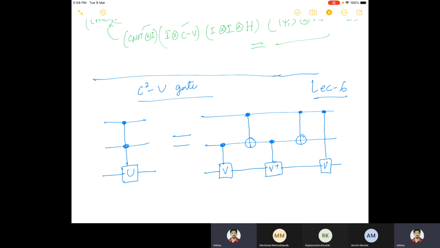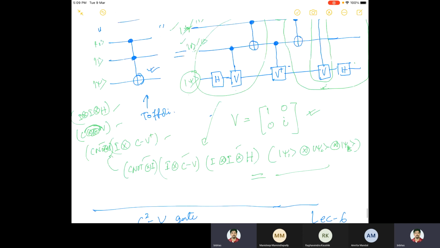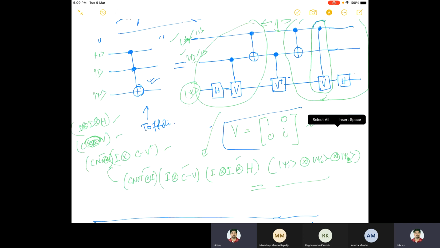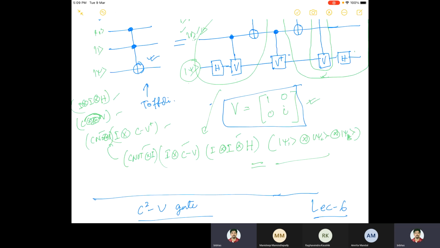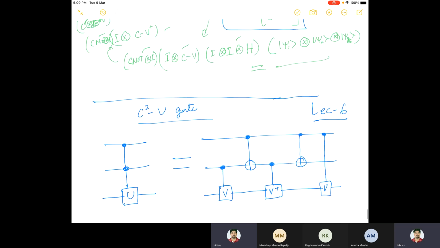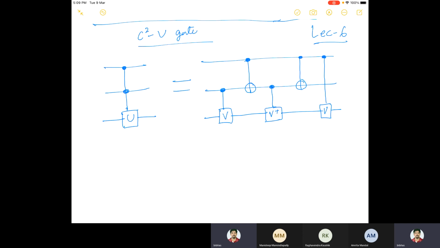For the case of the Toffoli gate, we had V equal to this matrix 1, 0, 0, i. This was my V, and there are two Hadamard gates at the end and in the beginning. But here, I'll take V to be a matrix such that V squared is equal to U. So you can say V is a square root of U. If you choose this way, then this C square U gate also can be implemented using this.